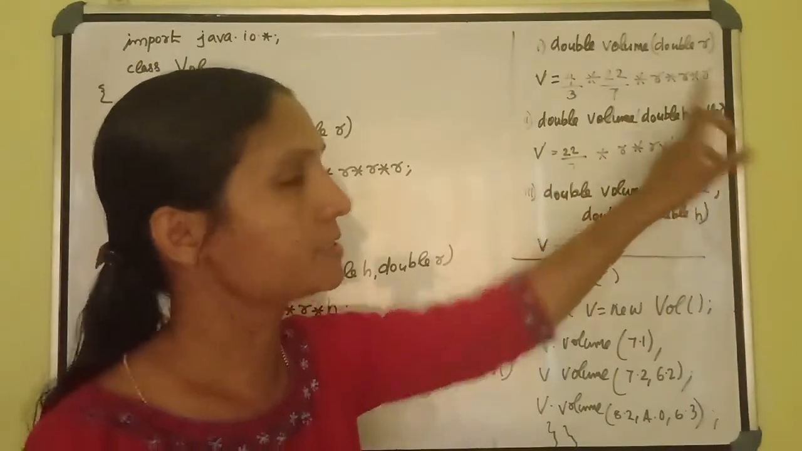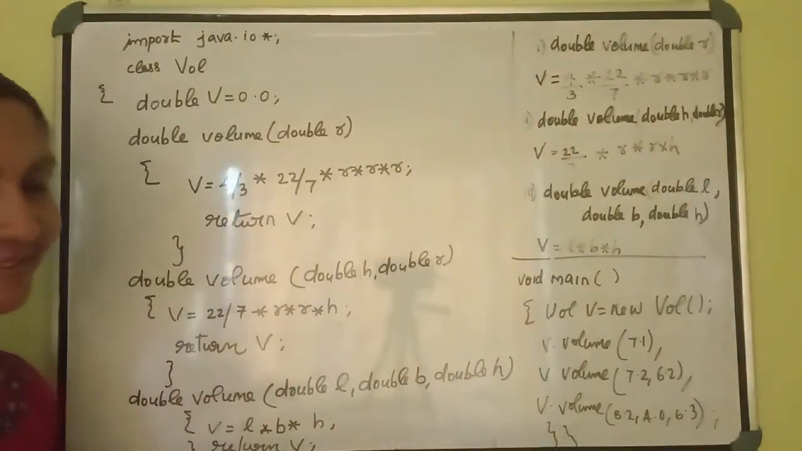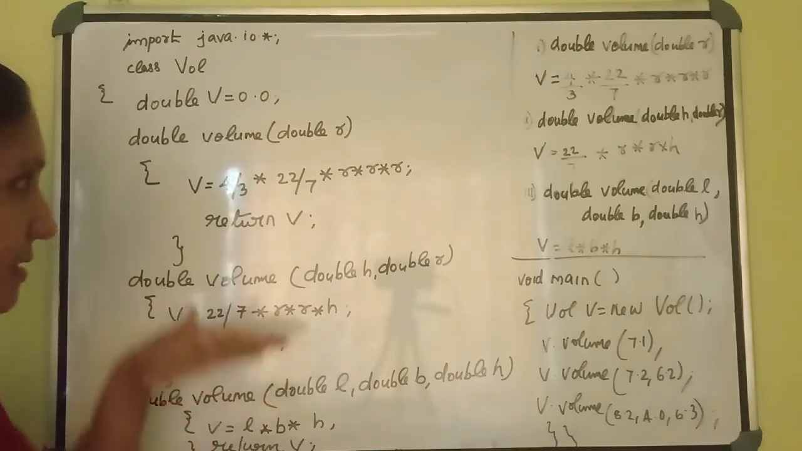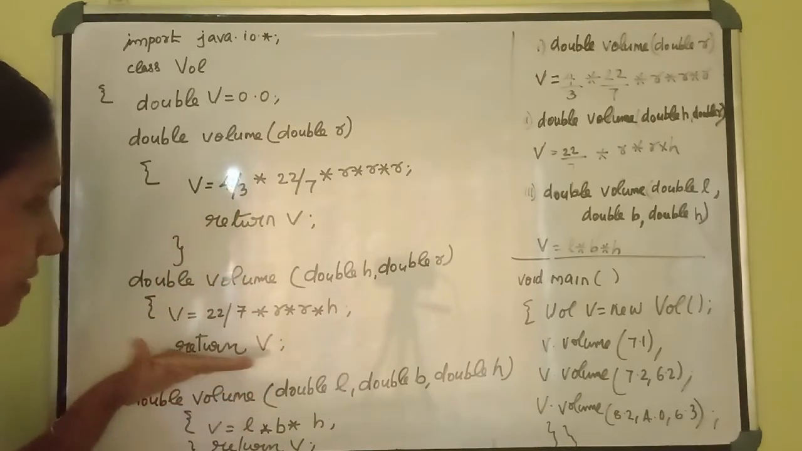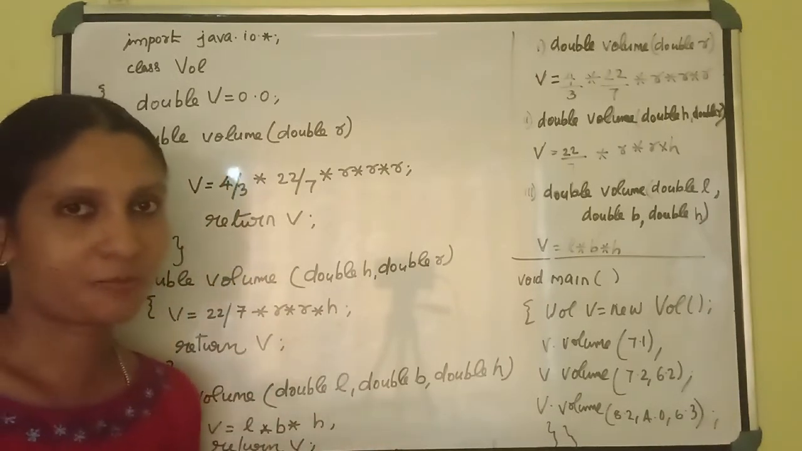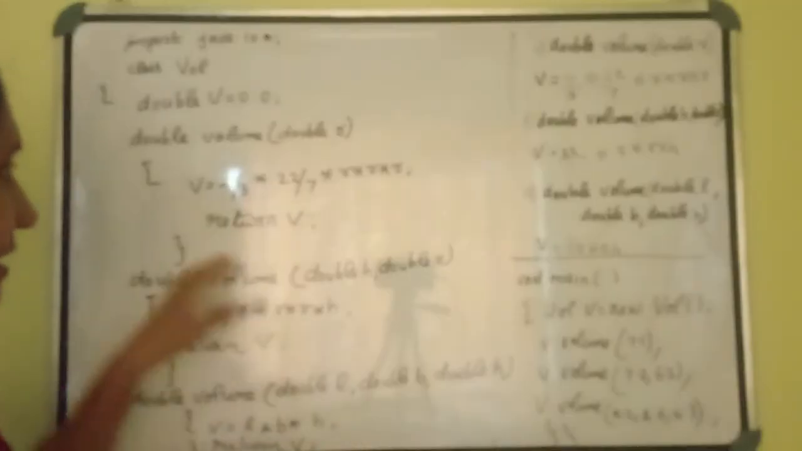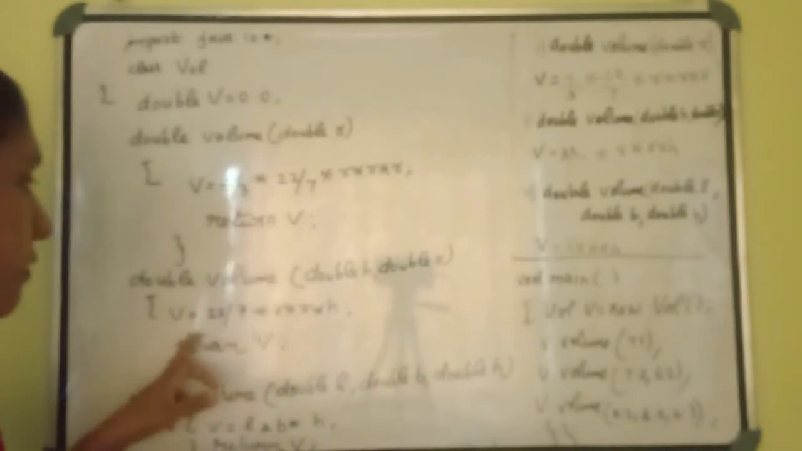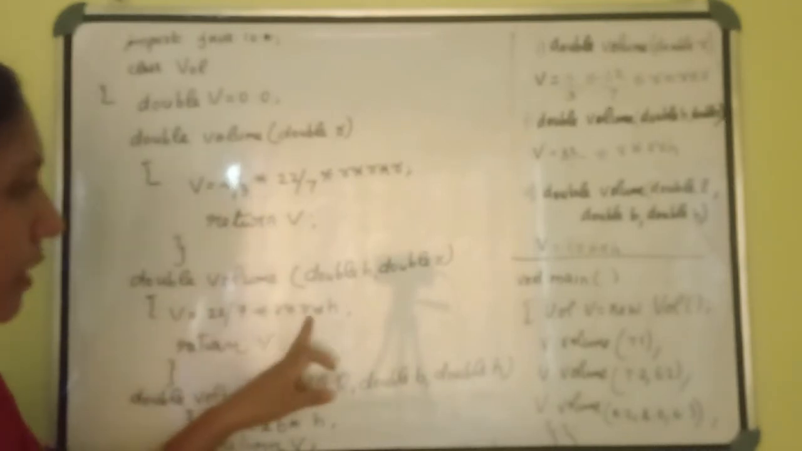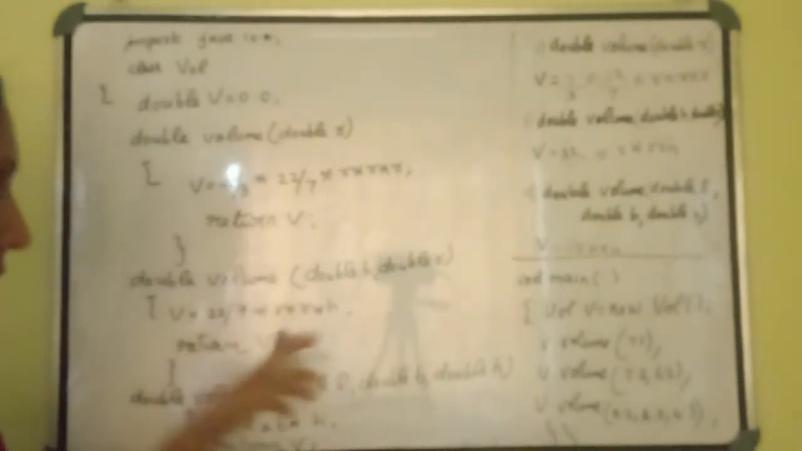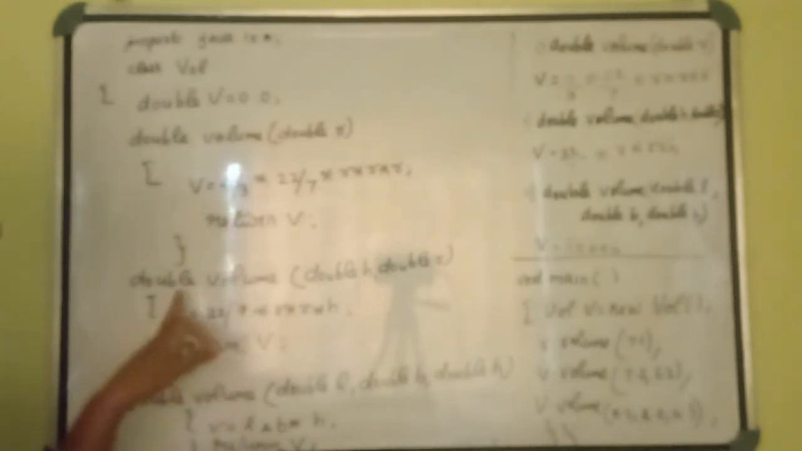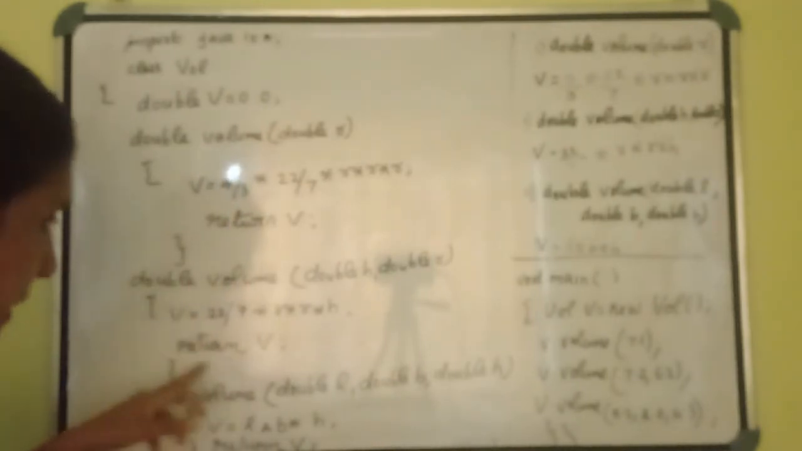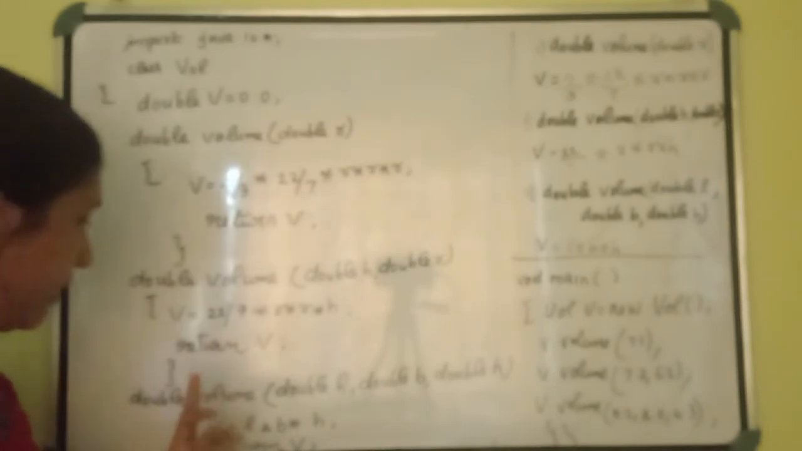Then after that, you have to check the next one. Double volume, double H, double R. You have to write the same here. Okay, you will get more marks. For this one, you will get 4 marks. With this format, we can increase our marks easily. Double volume, double H, double R. And what's the purpose? You have to find out the volume. 22 by 7 into R into R into H. The same thing you have to write here. And after that, you have to write a return. Here also the return type is double. Then write return V.